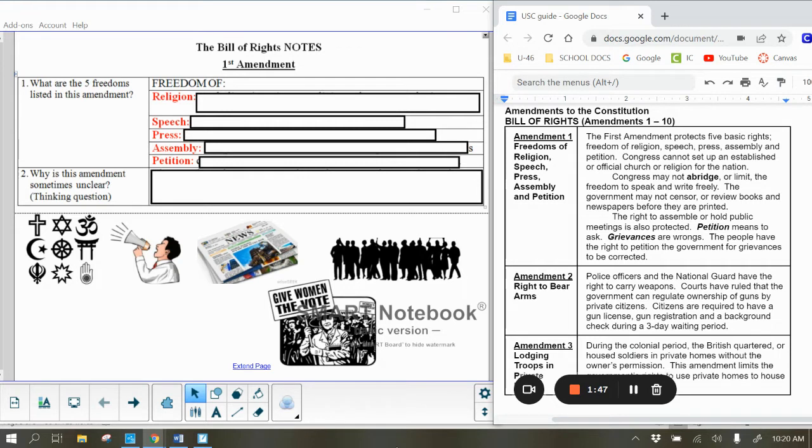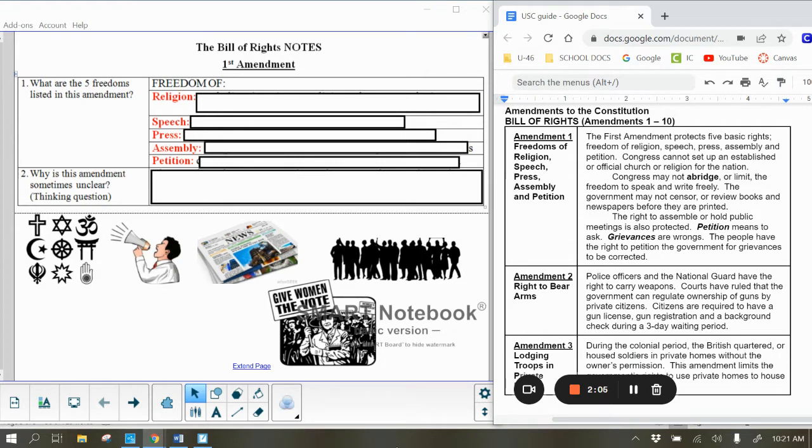So the first one we're going to look at here is religion. And what we want to focus on here is what rights we have according to this amendment. And so it says that Congress cannot set up an established or official church or religion for the nation.